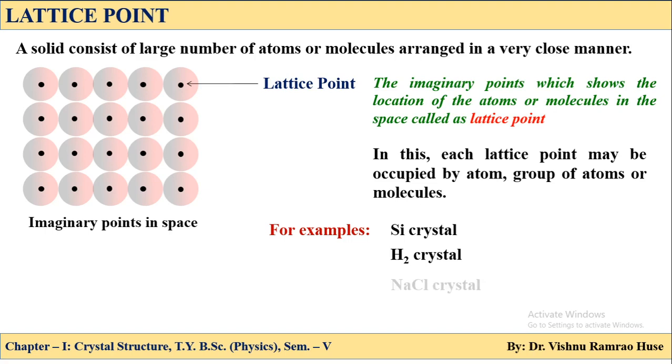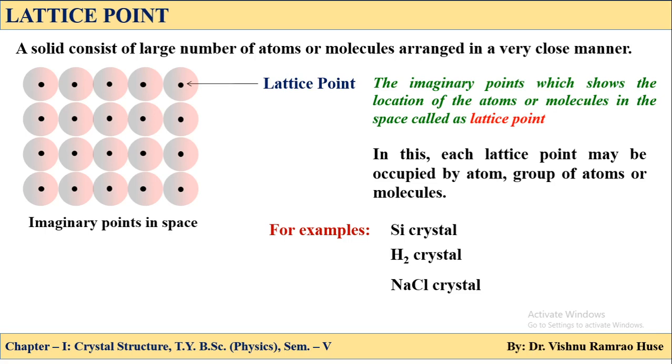Now again if we consider this crystal is made up of sodium chloride, then again here we can say that each lattice point is occupied by two ions, sodium and chlorine.